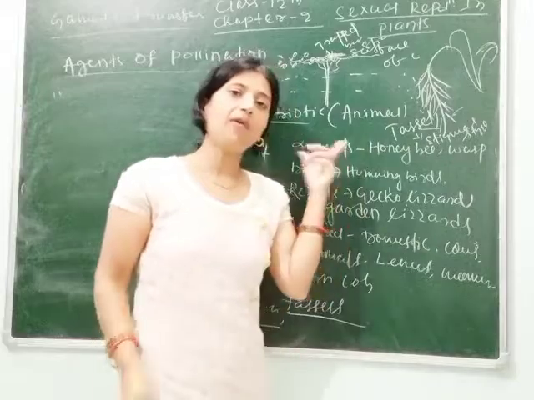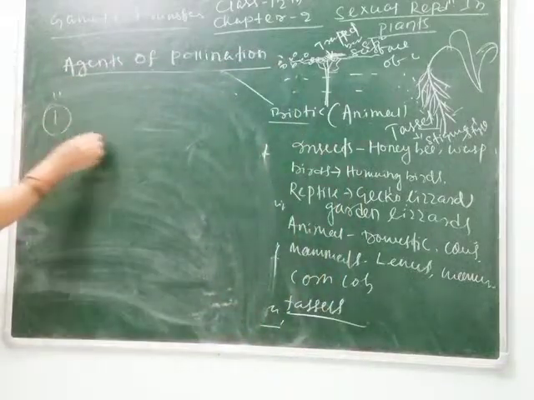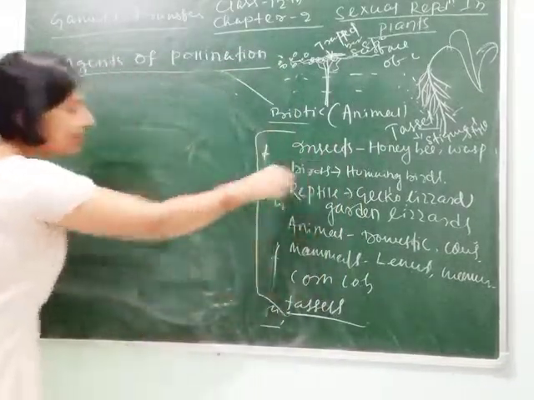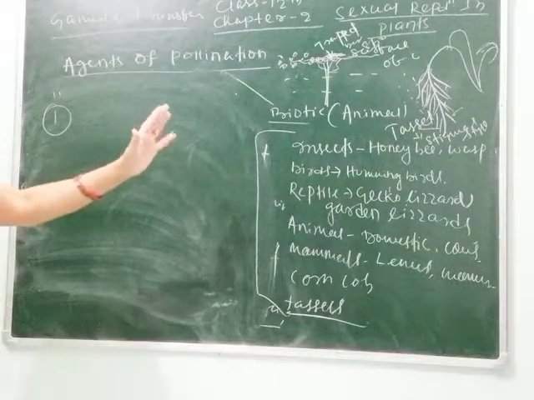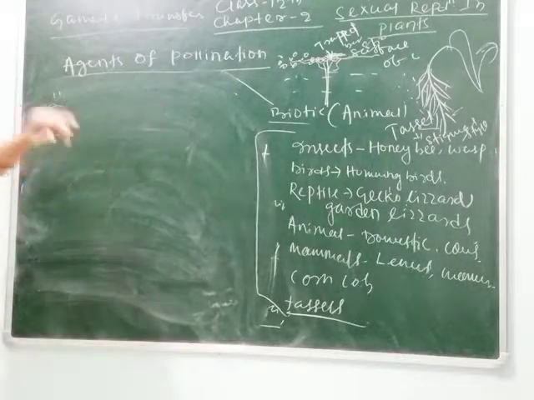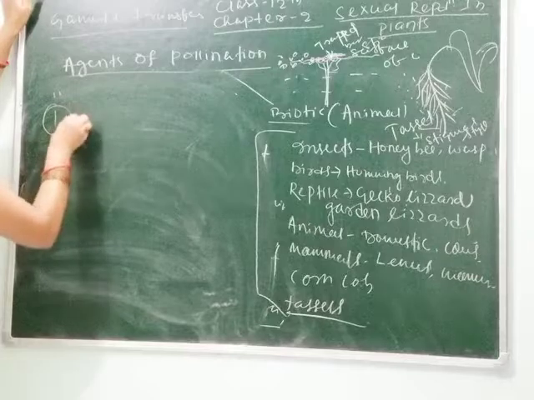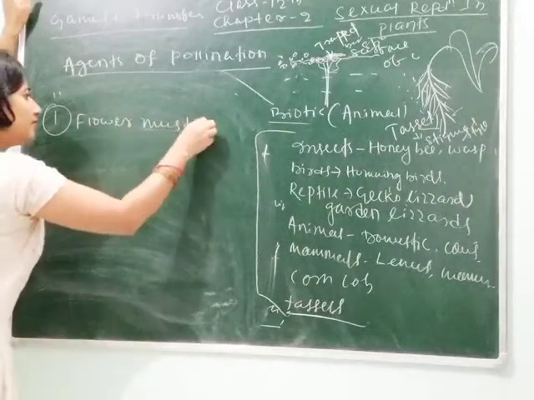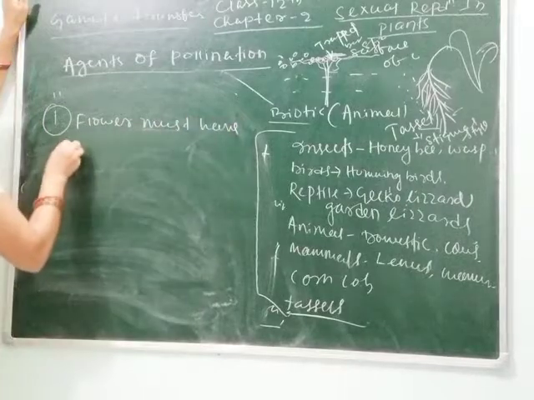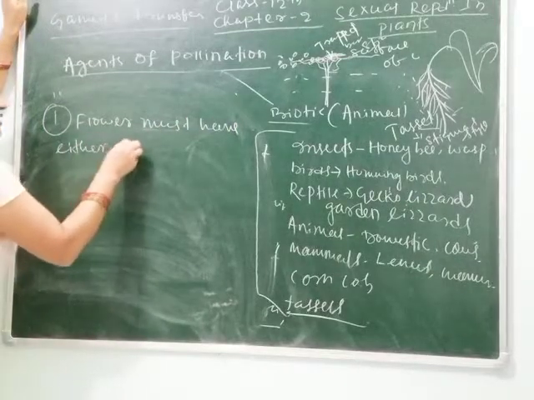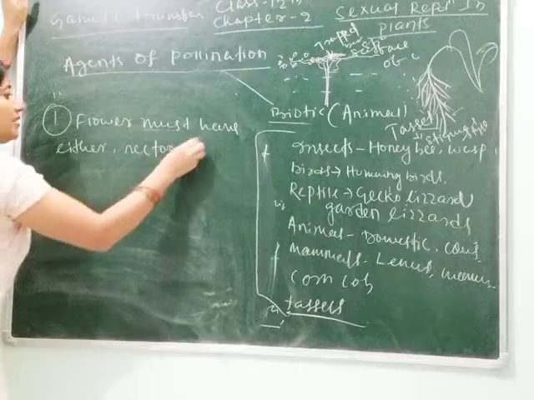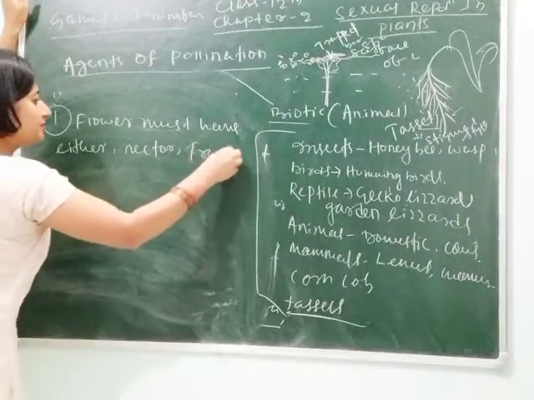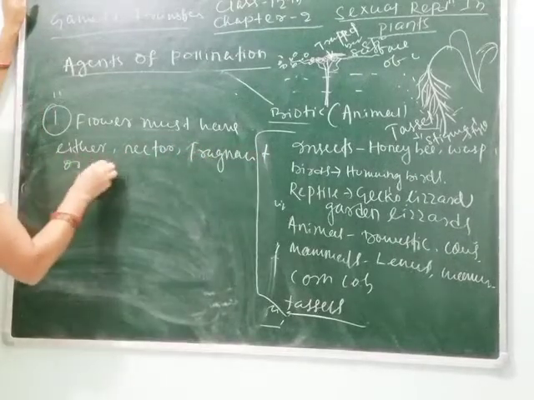That's why you can write the characters common for each organism when pollination is occurring through animals. The first point you can write: the flower must have either nectar, fragrance or color.